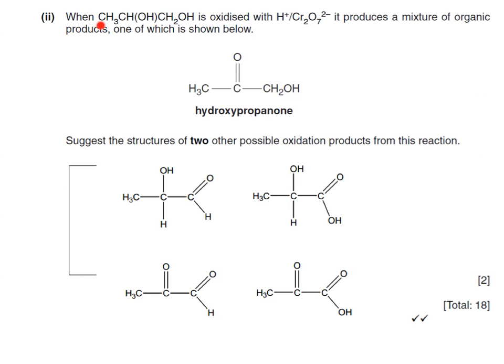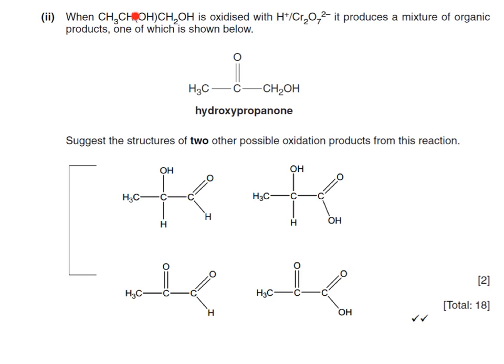This next question asks us to look into the oxidation of a dialcohol, as it's got one alcohol group here and one alcohol group over here, keeping in mind this particular one is a secondary alcohol over here, and this particular one is a primary alcohol, and a secondary alcohol can only be oxidized to a ketone.